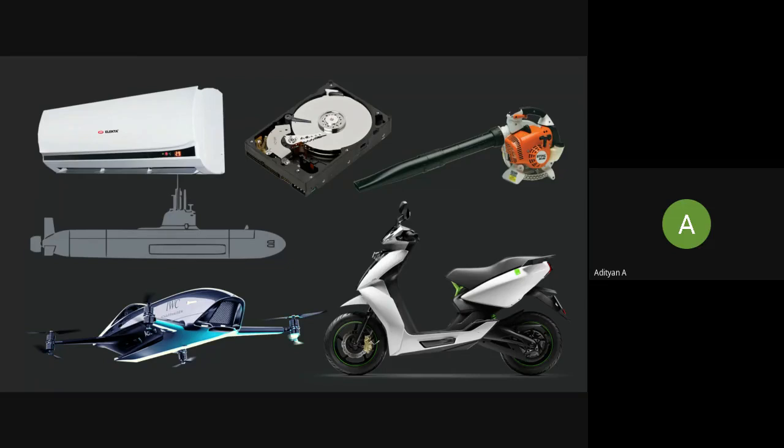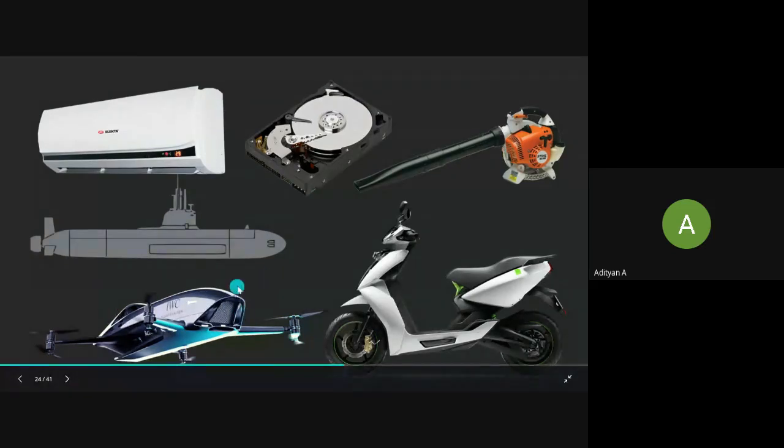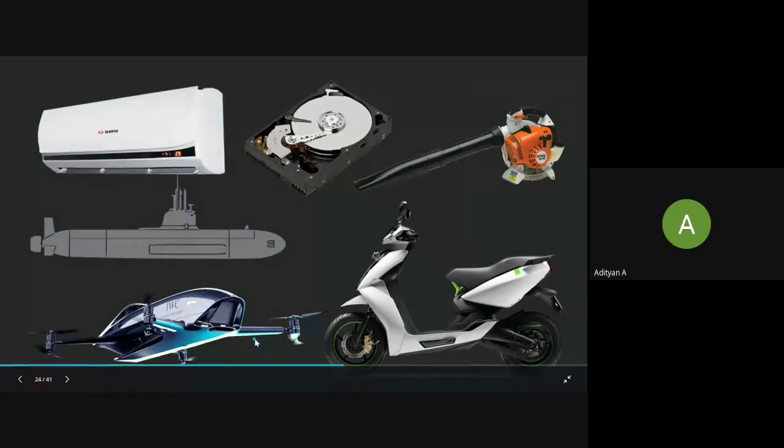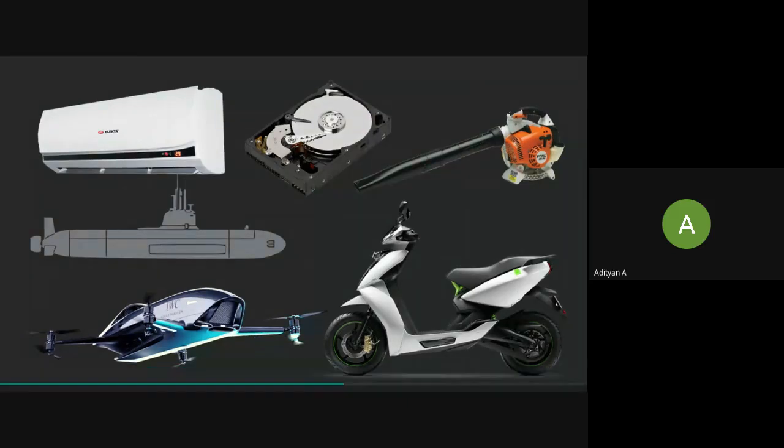And what you see here, the bottom left corner, is the future of drone racing. Although this is not something that is going to be unmanned, people call it drone, and it is like the F1 racing of drones. It can go top speeds of hundreds of kilometers, and it has coaxial motors, and all these are brushless DC motors. So that is what is common in all these images.